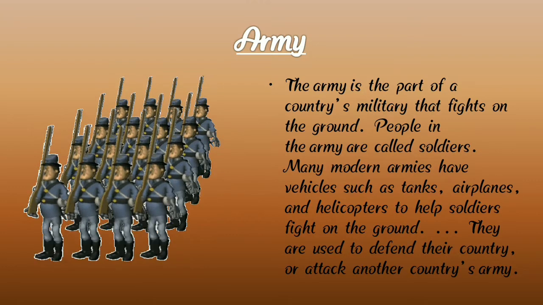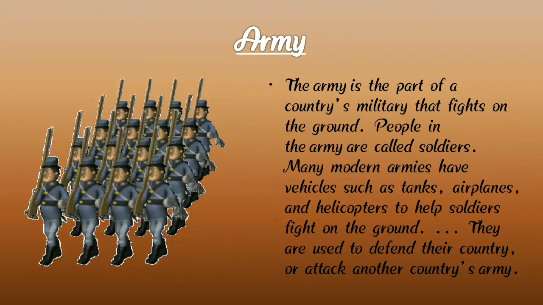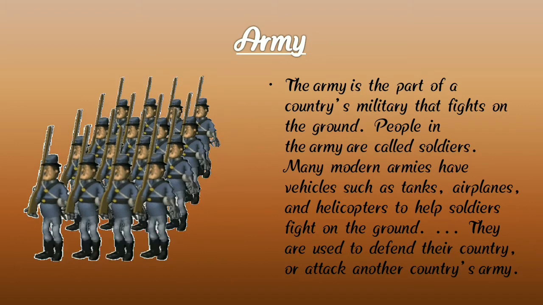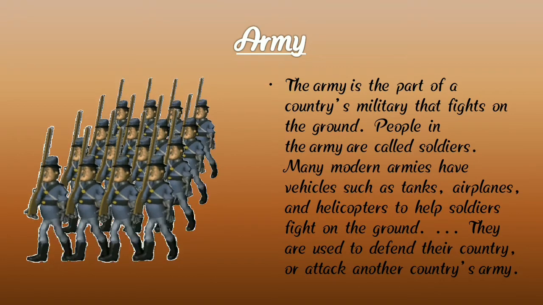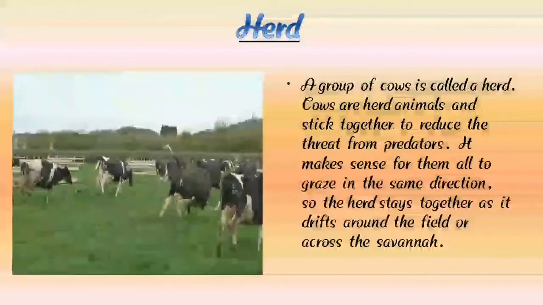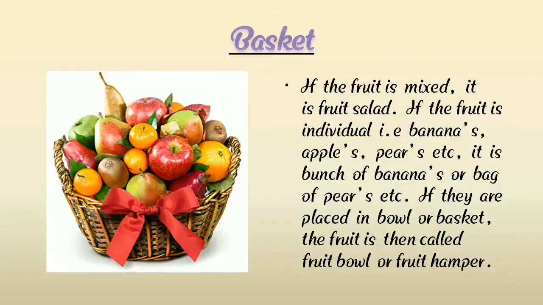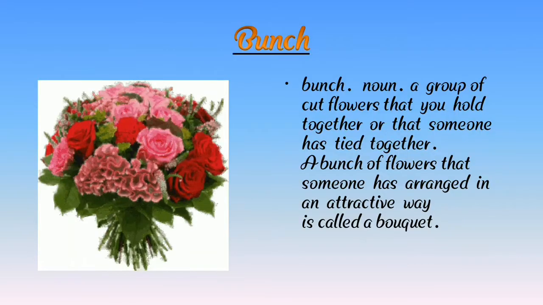So in today's lecture we learned about different types of groups and what we call the group names. First we revise. First we learned about a group of flowers. Flowers cut and put together or tied together are called a bunch.